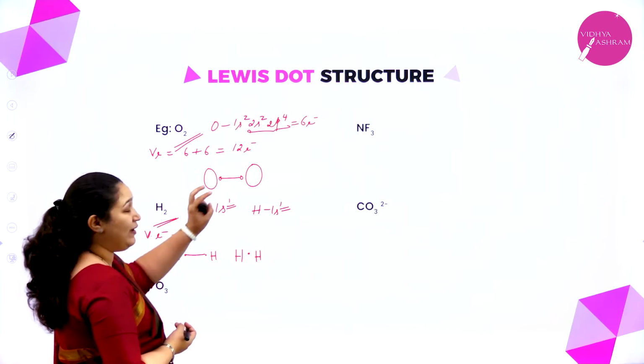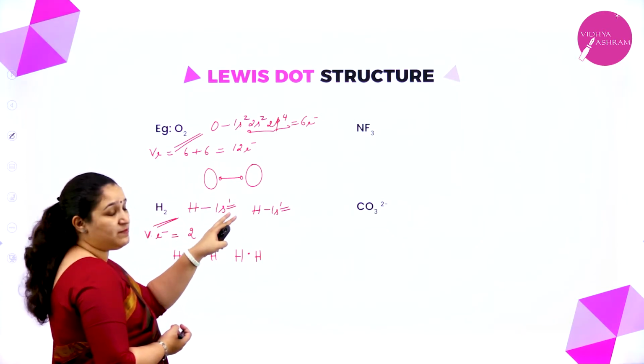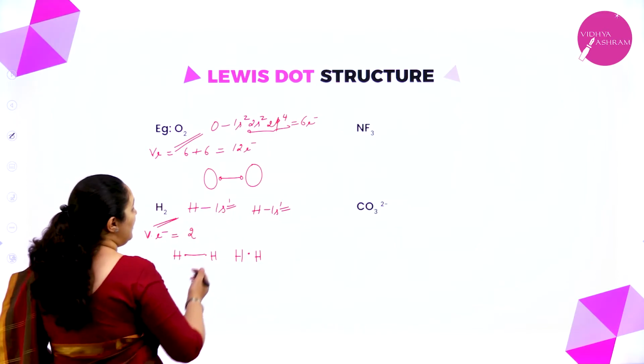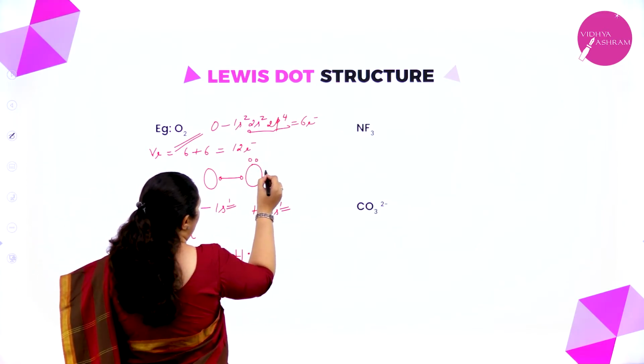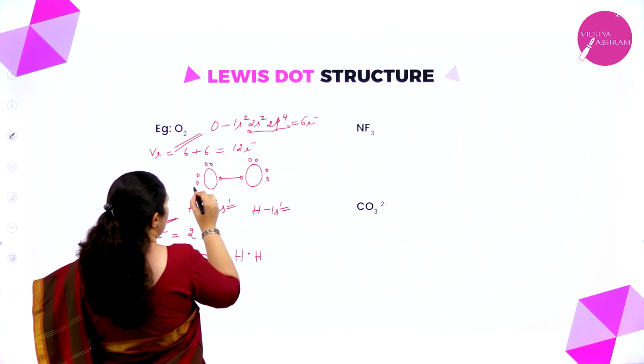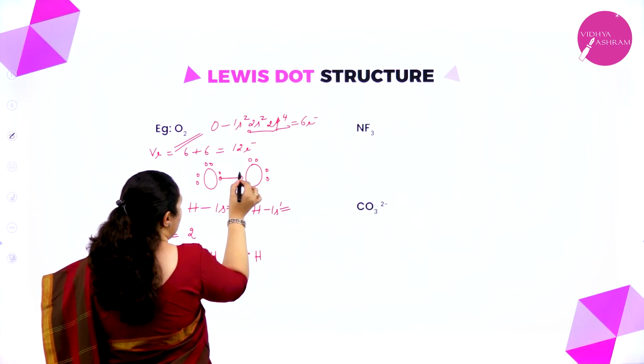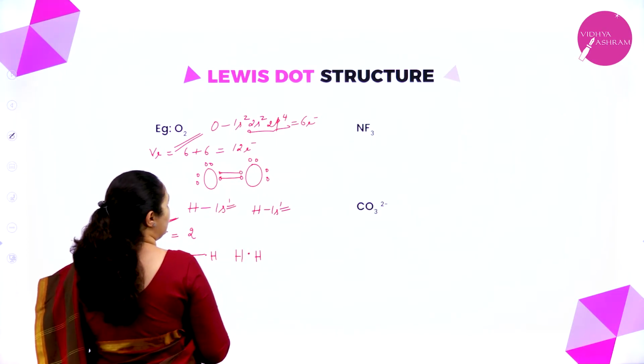Now out of 12, 2 are used. So I have 10 more electrons which I can distribute so that both the atoms get an octet. So I'll put 1, 2, 3, 4 on one atom and 1, 2, 3, 4 on the other. So 4, 4, 8, 9, 10. I have 2 more left. So I'll put those 2 here and I will form a bond.